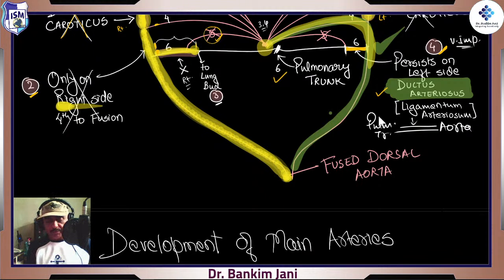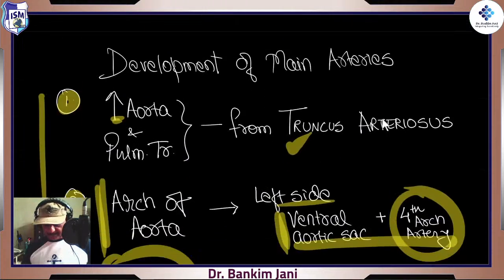The fifth was already removed. So there is no connection, but there is some connection left between the pulmonary trunk and the aorta. So this is the pulmonary trunk, this is the aorta, and in between what we get is a ligament, that is the ductus arteriosus.